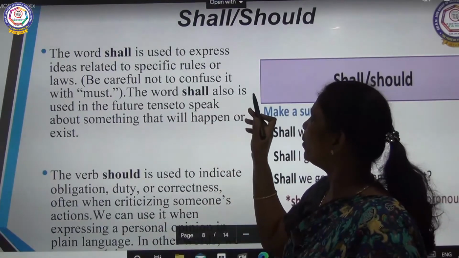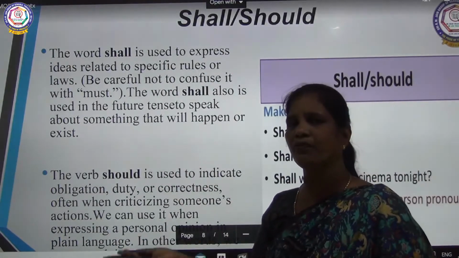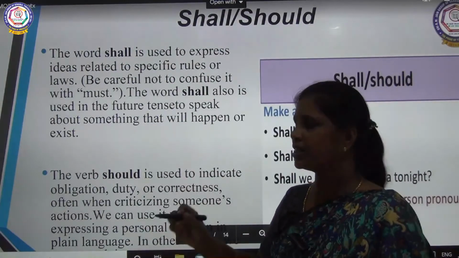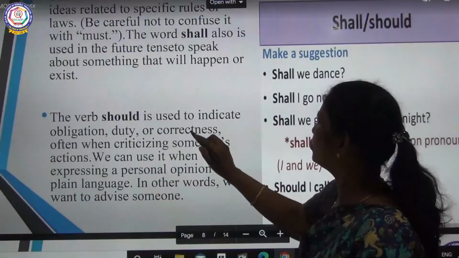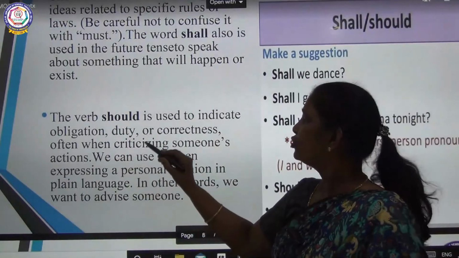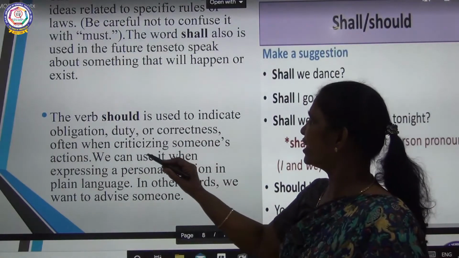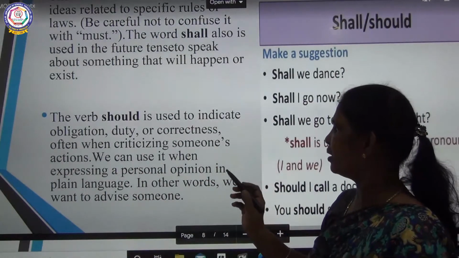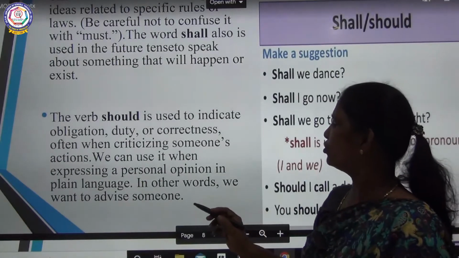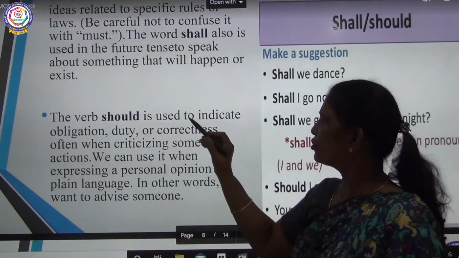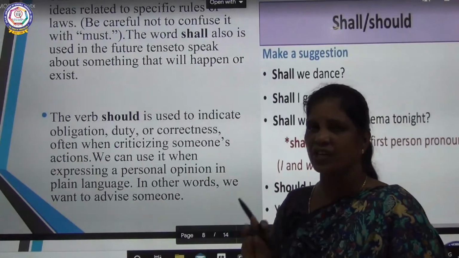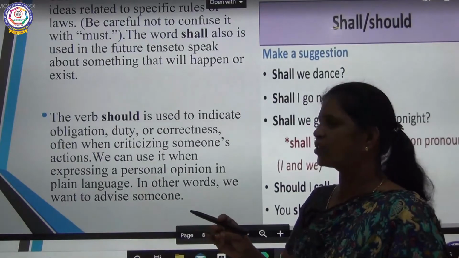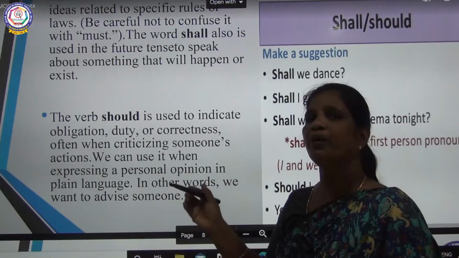The word shall is always used in the future tense, to speak about something that will happen or exist. The verb should is used to indicate obligation, duty or correctness. Often when criticizing someone's action, we can use it. So when you are criticizing someone's action, you will be using should.